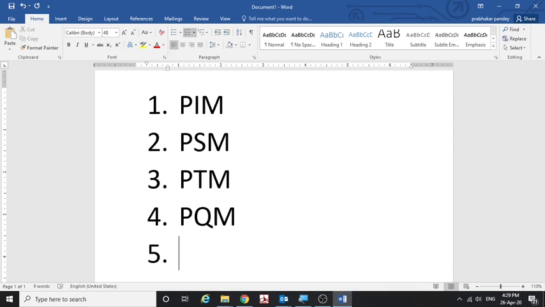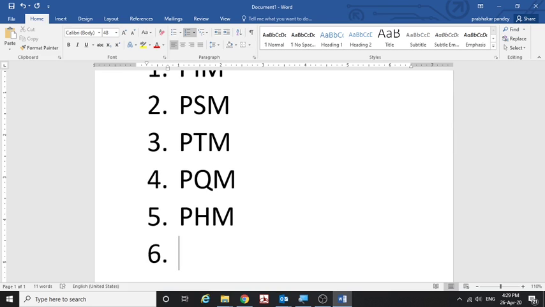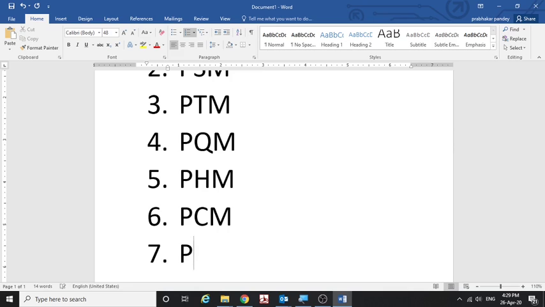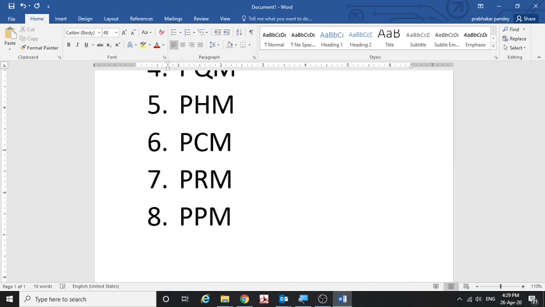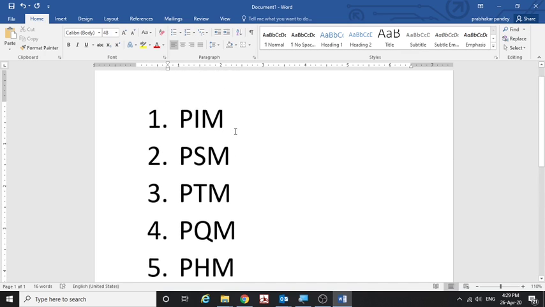Fifth one is project human resource management. Sixth one is project communication management, then project risk management. This project risk management is very important to us. Then eighth one is project procurement management.